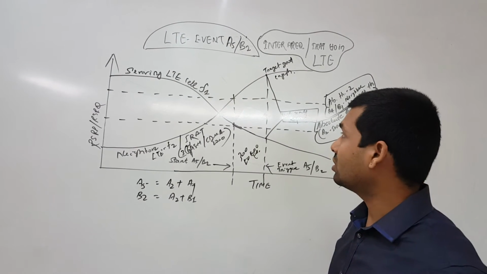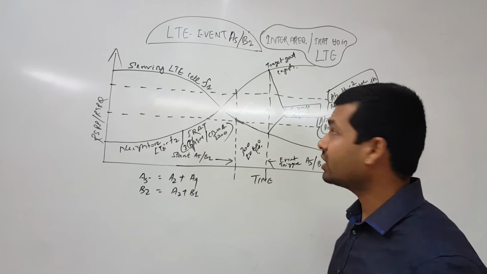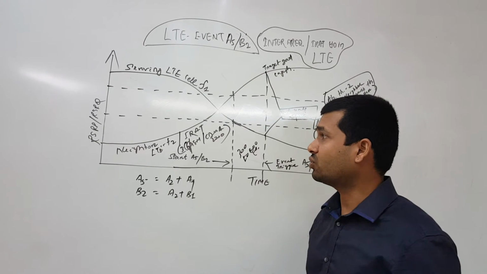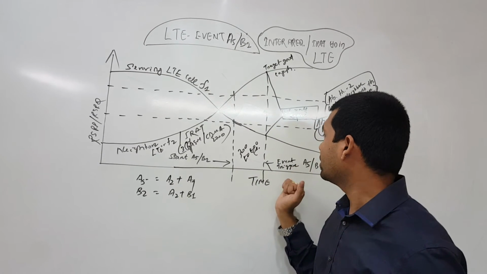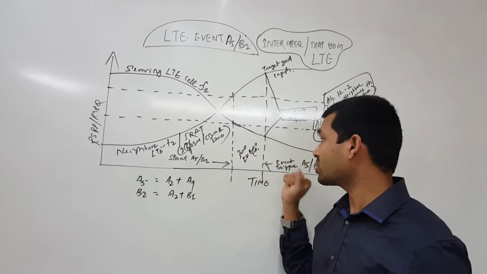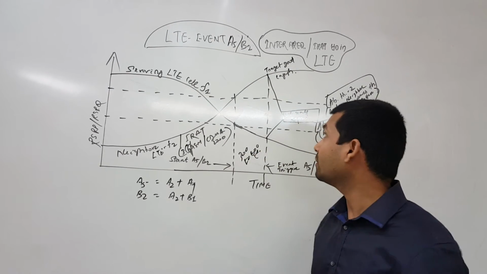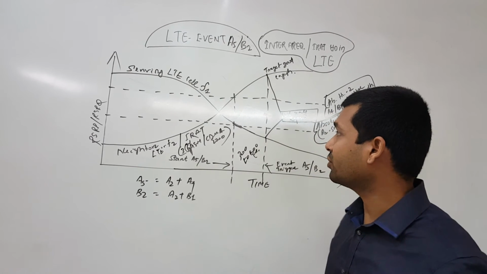Let me put one more very important thing: in the condition where a base cell comes in, the node B may not wait for this event to be reported by the UE, and the node B can take a decision to hand over to the base cell. Except for that, this is the normal phenomenon.